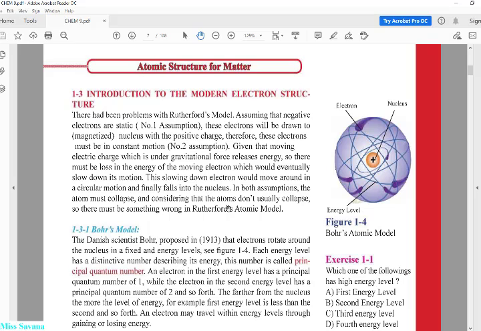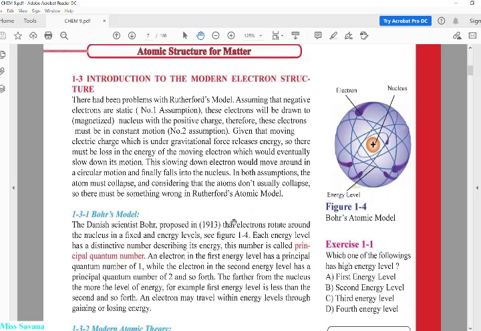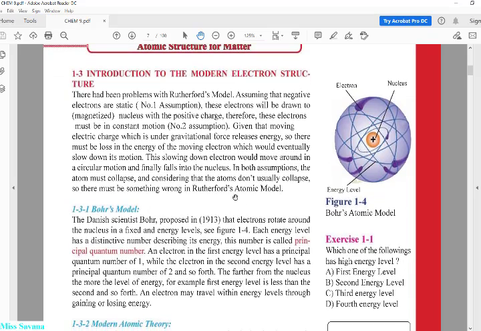So this is why the Rutherford model, although he brought a new idea, and Bohr continued on his idea, but the Rutherford model unfortunately failed. So you have to say, considering that atoms do not usually collapse, الذرات لا collapse, that means تنهار, it will not collapse.